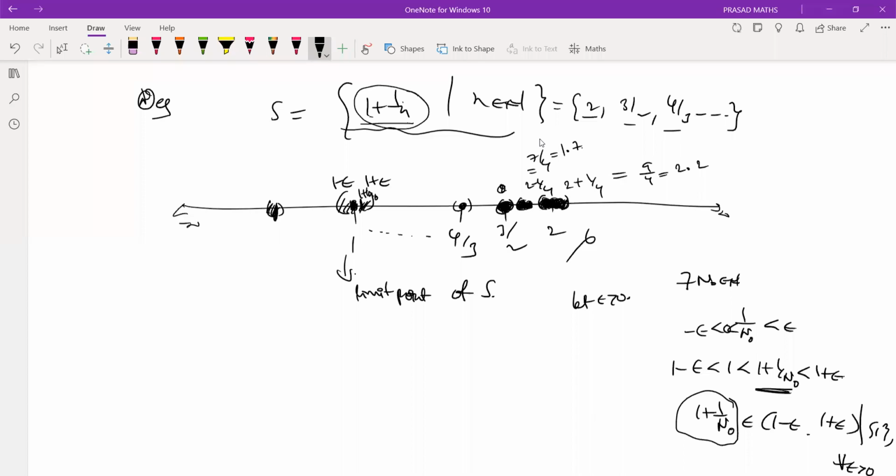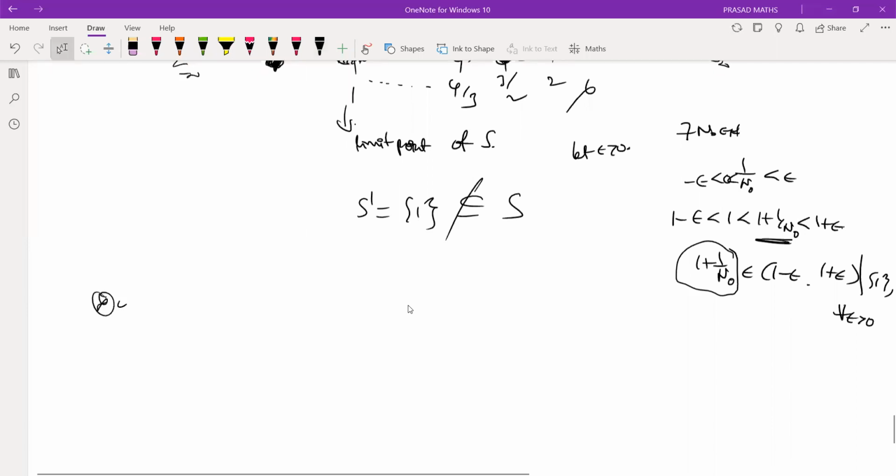I can choose some neighborhood which does not contain any point of the set. So what are my limit points? 1, sir. Only 1. But is it inside the set? No, sir. So it is not a closed set. Is it understood? Who said earlier that they did not understand? Yes, sir.